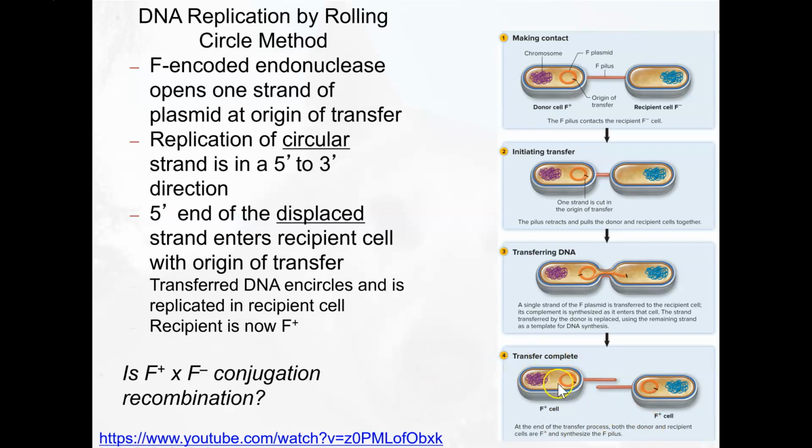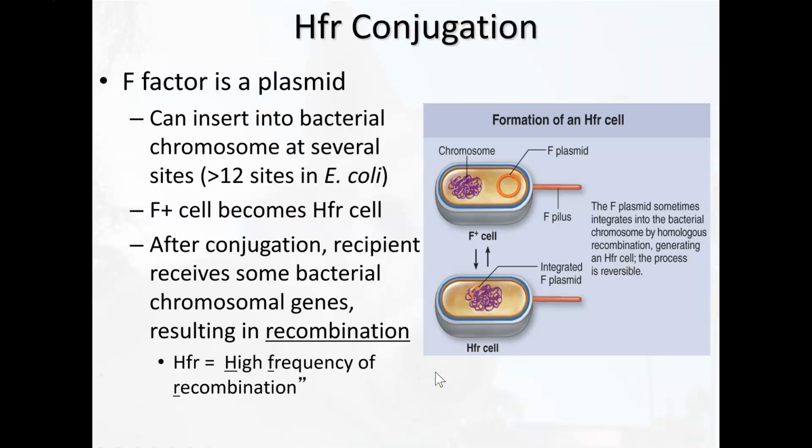Now, there's another type of recombination that's a little bit more complicated, but we can explain the advantage to this mechanism. This type of conjugation is called HFR conjugation, and HFR stands for high frequency of recombination. So we still have our F plasmid, but the difference here is that the F plasmid can incorporate itself into the chromosome. This is exactly what I was talking about in the previous slide. So this particular F plasmid has the ability to basically slide into the chromosome and become part of the bacteria's own DNA.